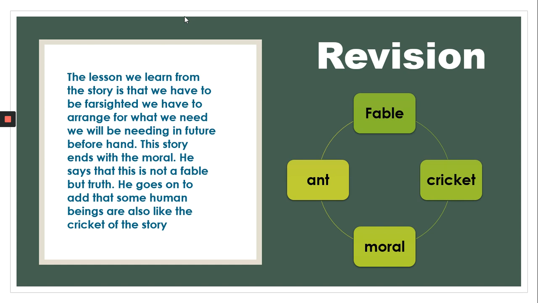So, in this lesson, we learned what a fable is. A fable is a type of story in which animals narrate something and give us a lesson or a moral. Its story talks about the cricket who is very lazy and did not do any work, and he enjoyed his life in the summers and now he's crying in the winters to have food. And the ant was very far-sighted, thinking about what he should have in future, and he collected all those things for his future. So the moral of the story is that we have to be far-sighted and think about what we will need in future. We have to act according to that.